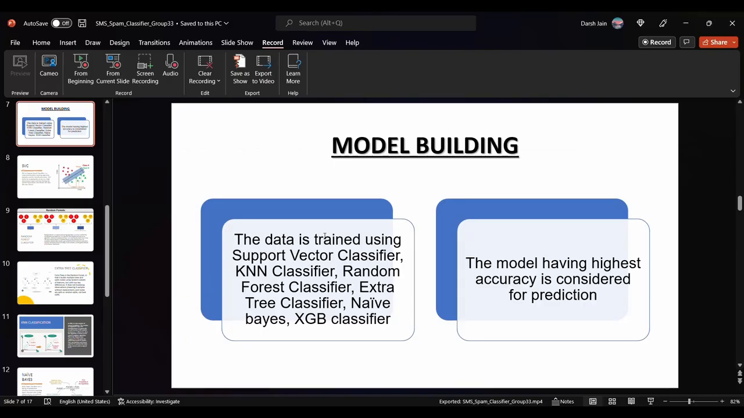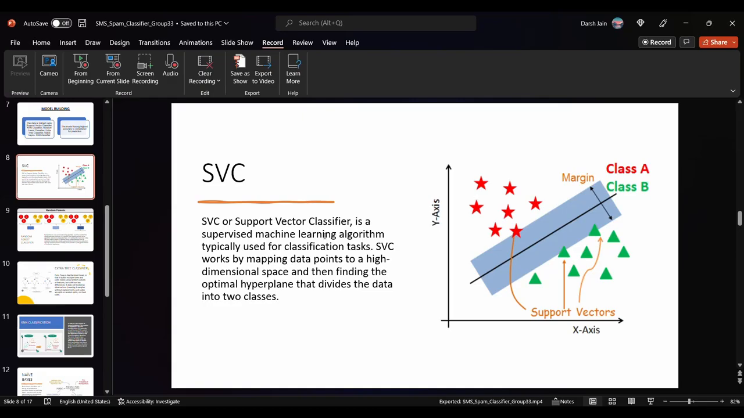I'm Vasu Jain, and I'll be taking the topic of model building for our project, SMS spam classifier. In this project, we are using 6 models as classifiers, namely SVC, KNN, random forest, extra tree, naive Bayes, and XGB. So we will be taking a look at each and every model briefly. So here we go. First is the SVC.